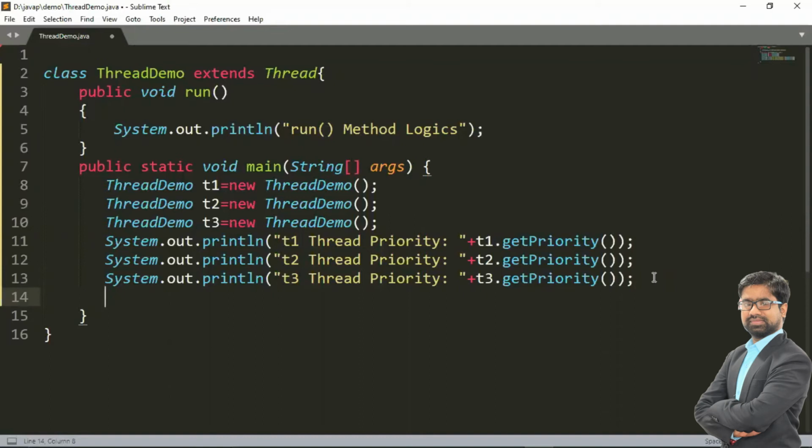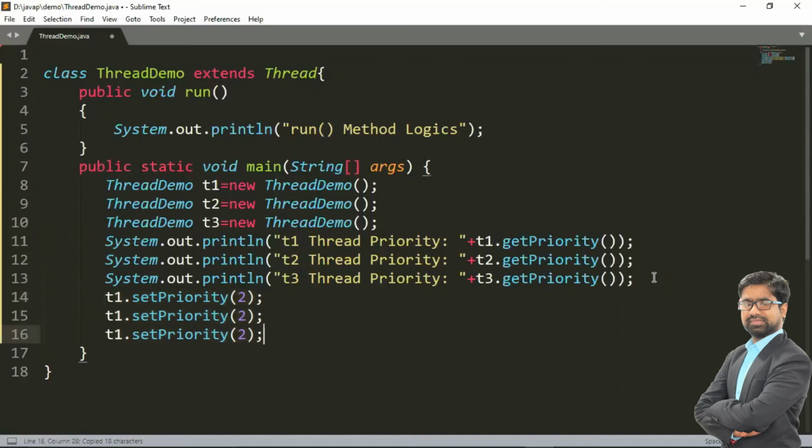Like I want to set priorities for this thread. Okay, so I'm setting the priority like T1 dot set priority. If you want to set our own customized priority, T1 priority is 2, and similarly I have to set priorities for all those 3. So T2 will be there and T3 will be there. T2 priority I am setting 5, and T3 priority I am setting 8. Okay.